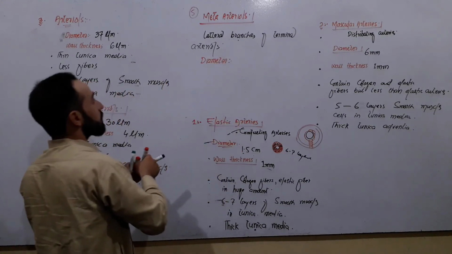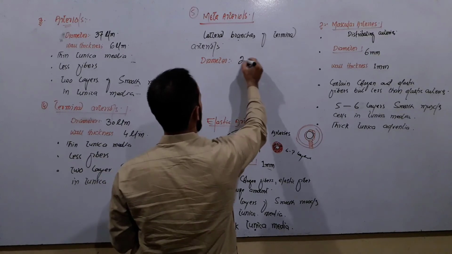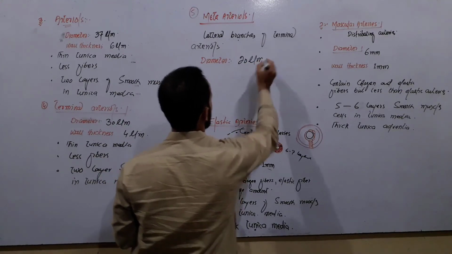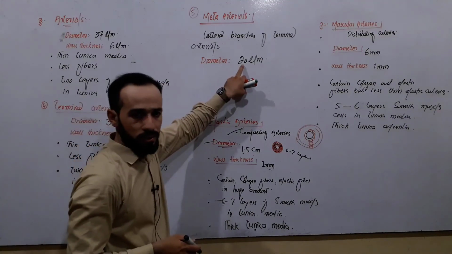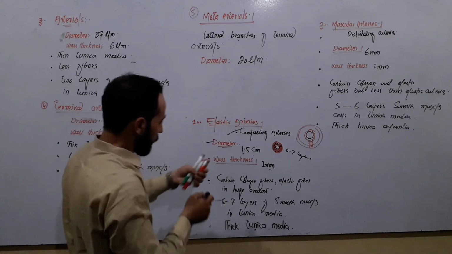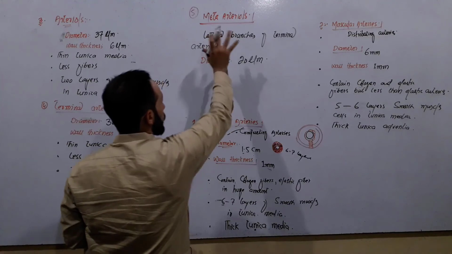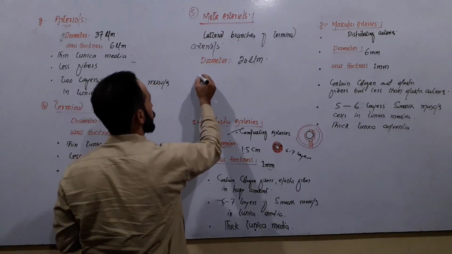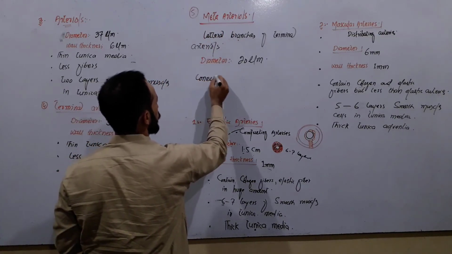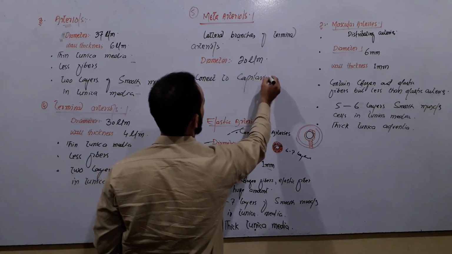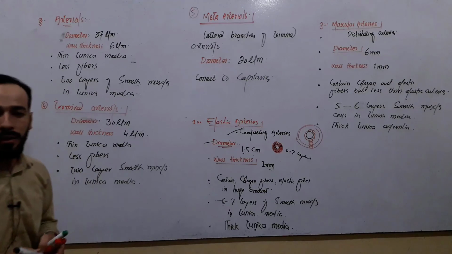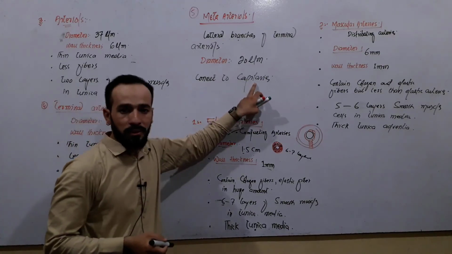So the diameter of these meta-arterioles is about 20 micrometer. They have very less diameter, right? And what is their function? The function of meta-arterioles is to connect to capillaries. Meta-arterioles connect to the capillaries, right?